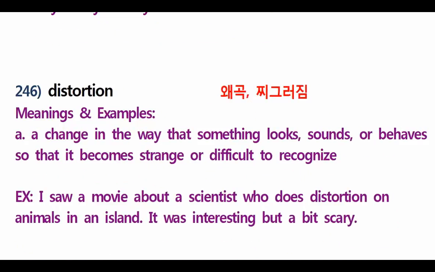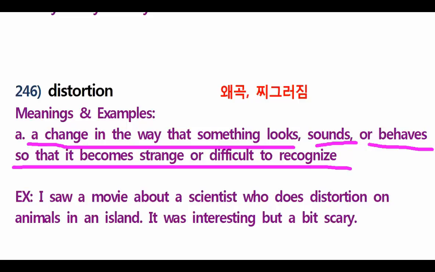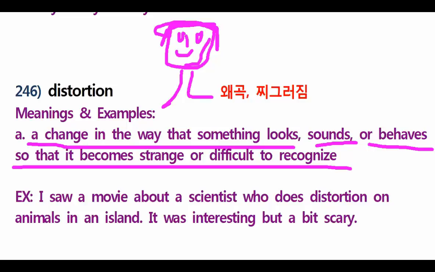Now let's go for this one. Distortion. Okay, let's make it longer. Distortion is what, students? It is actually a change in the way that something looks, sounds, or behaves so that it becomes strange or difficult to recognize. So for example, this is a statue, guys. It's a statue, okay? Or what do you call that? It's a sculpture of something. And then some people try to distort this one, and then they hit this one, and then remove this one, and change this one. And you wouldn't know who is this, okay? Who is this, for example? It means to change the way it looks, okay?